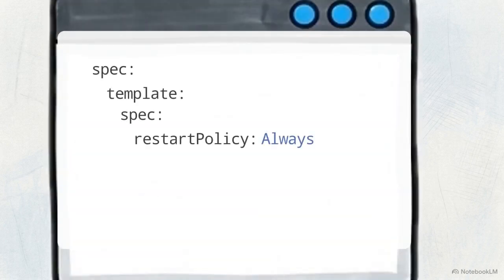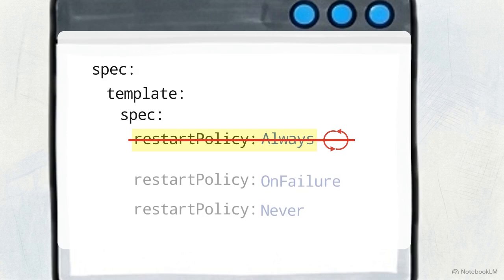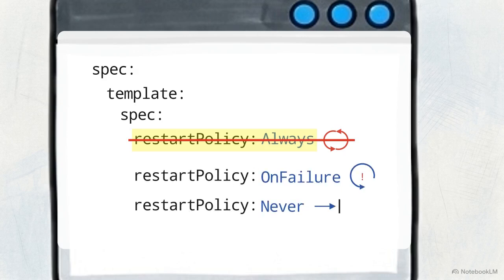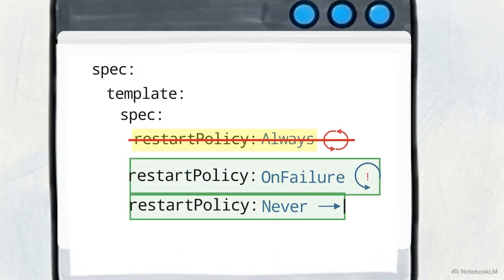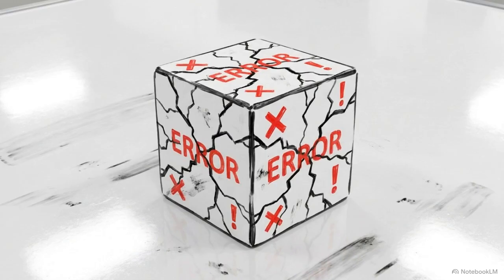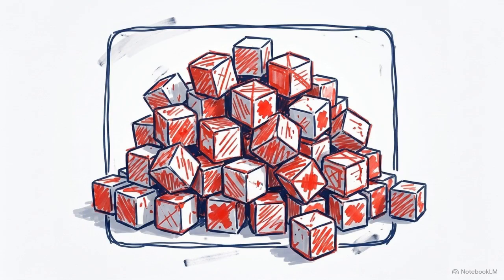The first major architectural shift from a standard deployment is the restart policy. You cannot set a job to always restart. It must be set to either on failure or never. However, if a container fails to pull an image or hits a persistent code error, setting the policy to on failure alone will still trigger an endless rapid-fire retry cycle.